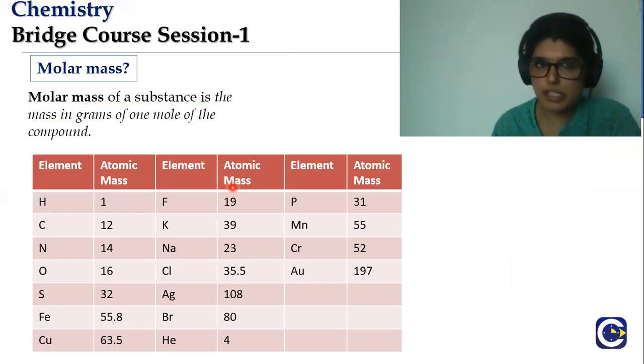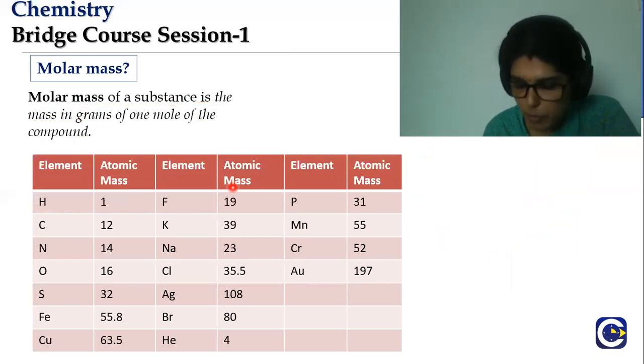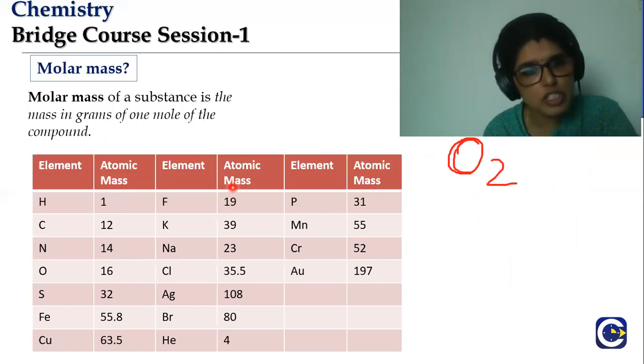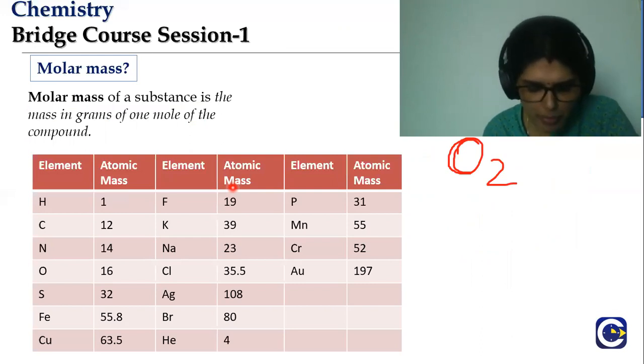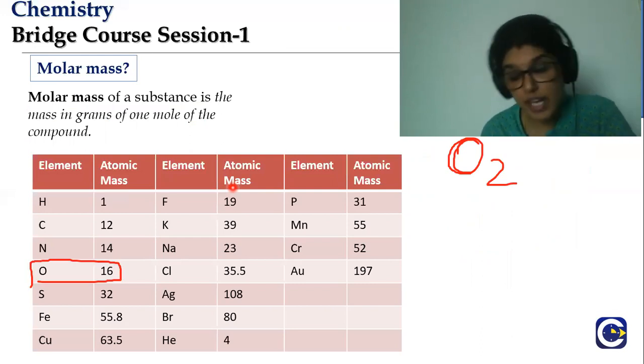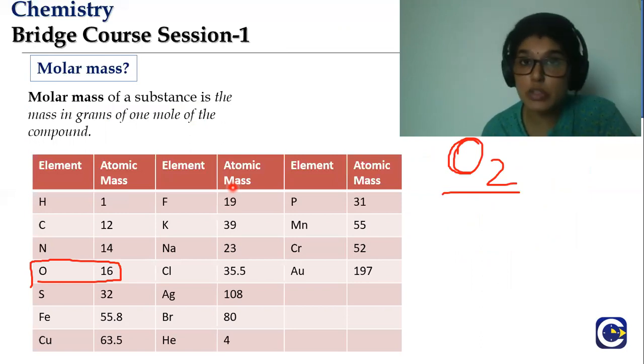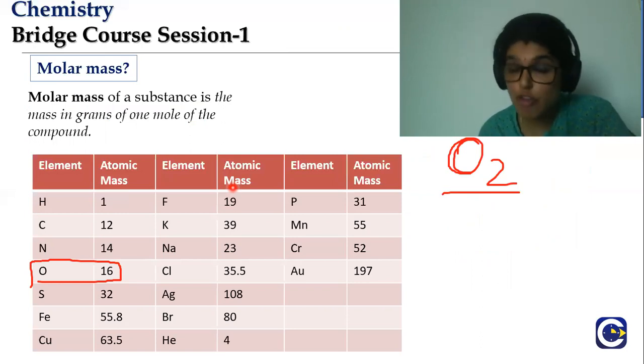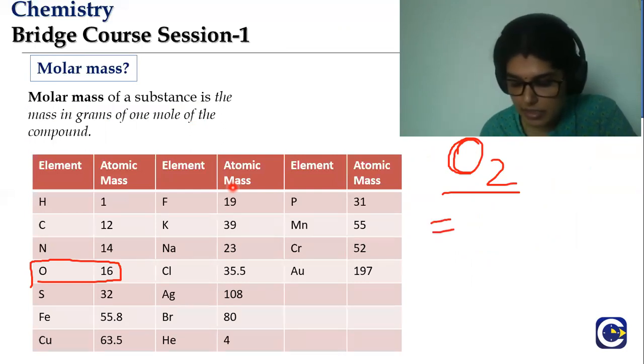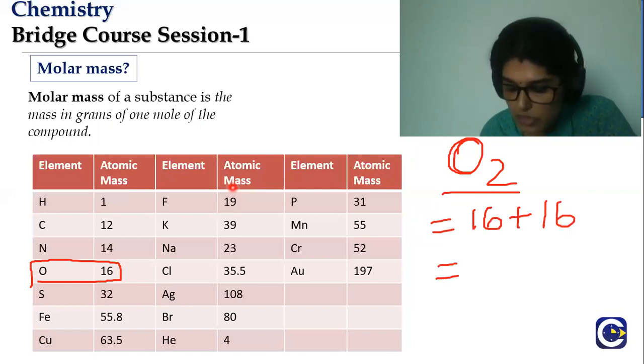Now, that is molar mass. So, how do you find molar mass? Suppose I have a compound. Oxygen, we will take oxygen. In oxygen, the atomic mass is 16, isn't it? Whereas oxygen exists as a diatomic molecule, O2. So, how do I determine the molar mass? 16 is the atomic mass plus 16 because I have 2 oxygen atoms. So the molar mass will be 32 gram per mole.